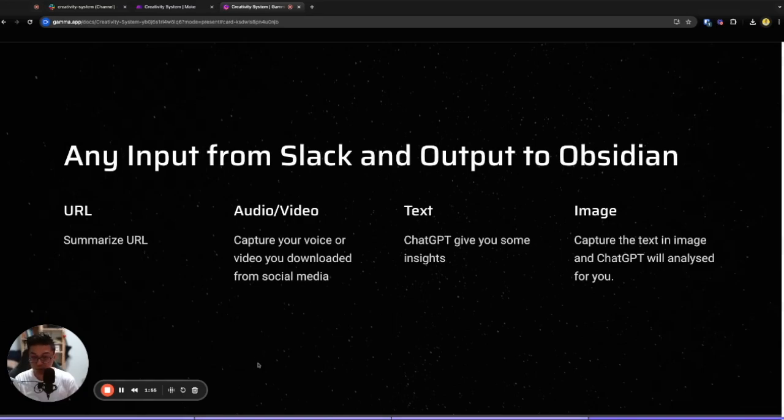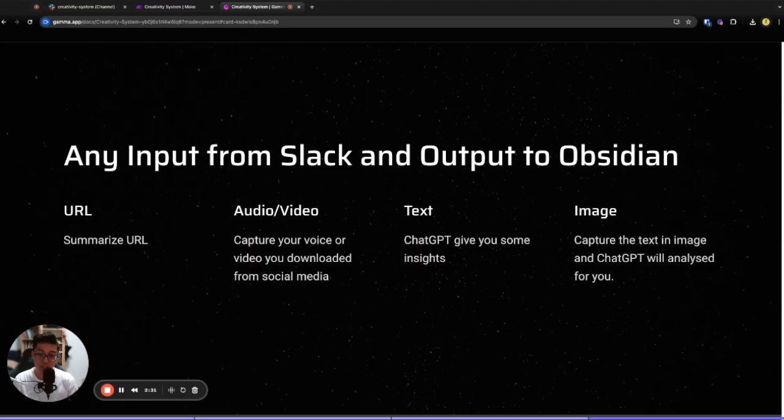So you just need to take input. For a URL, when you see a Medium article or whatever article you want to summarize, you can use that. For audio and video, you can put in a short video you downloaded from TikTok. For audio, you just capture your voice on the fly, maybe when you have some idea while you're walking down the road. For text, maybe you just want to copy some text, or you type on your own, or you copy and paste from other groups, or from your friends, your teacher, your boss, or whatever.